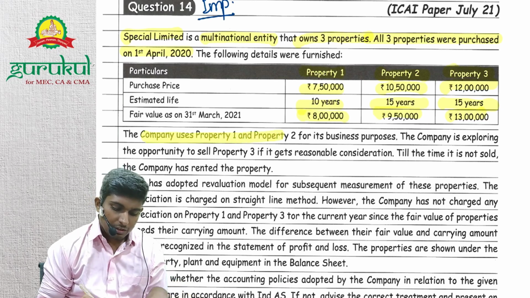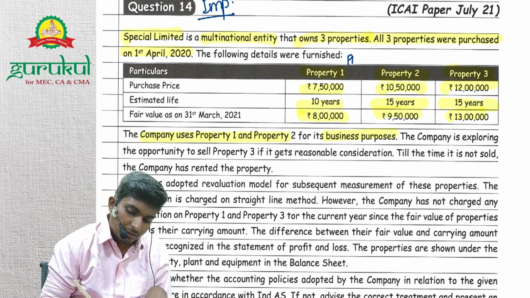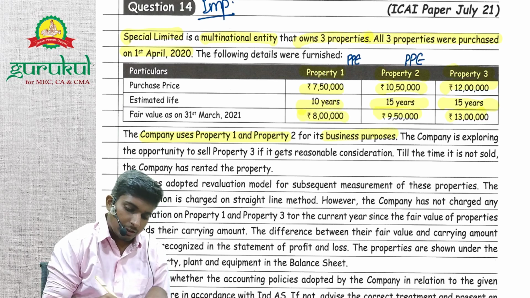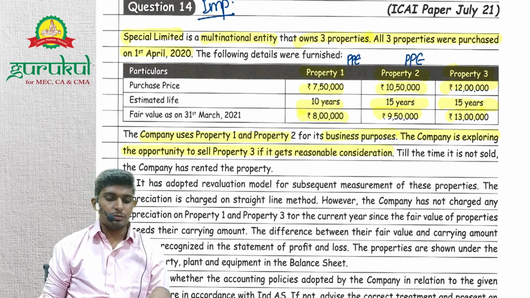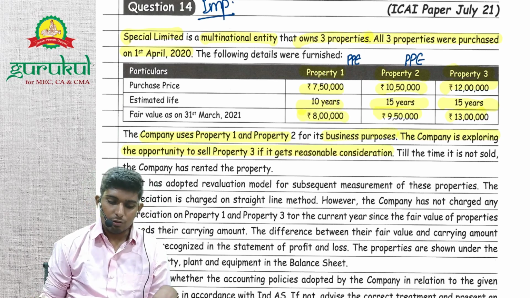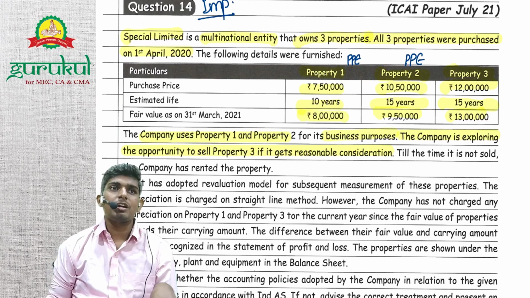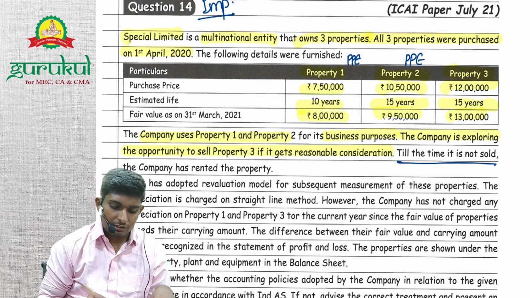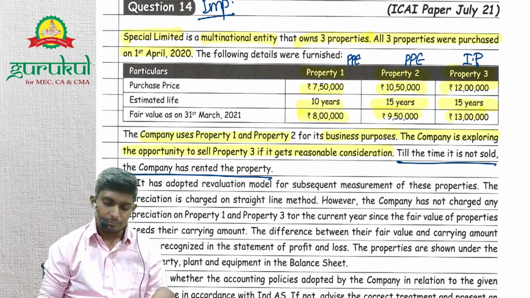The company uses property 1 and 2 for business purposes. So property 1 and 2 are PPE, business purposes, right? The company is exploring the opportunity to sell property 3 if it gets reasonable consideration. Now is it a non-current asset held for sale? No, right? Because we have not established whether the sale is highly probable. Till the time it is not sold and it has been rented out, it's an investment property, right?